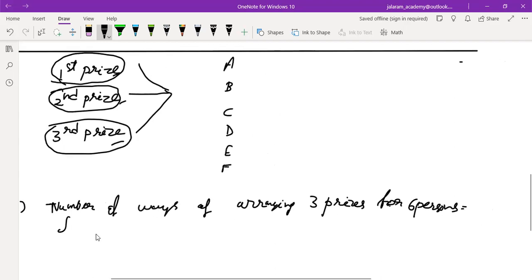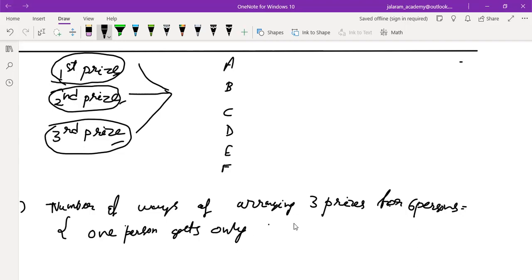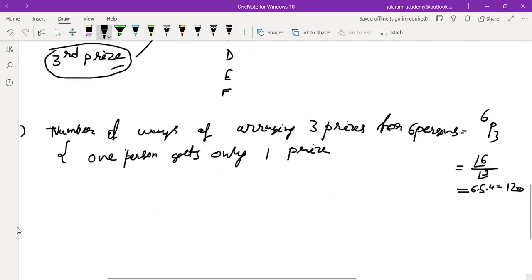One boy, one person, gets only one prize. So it is 6P3. That is factorial 6 upon factorial 3, which is 6 × 5 × 4 = 120. Understood? Now read the second part.